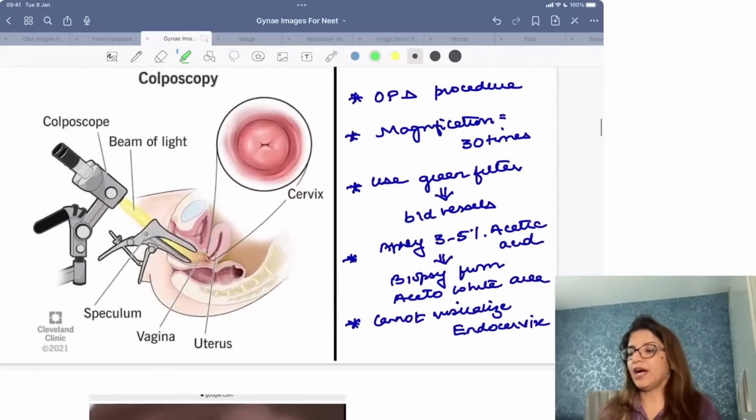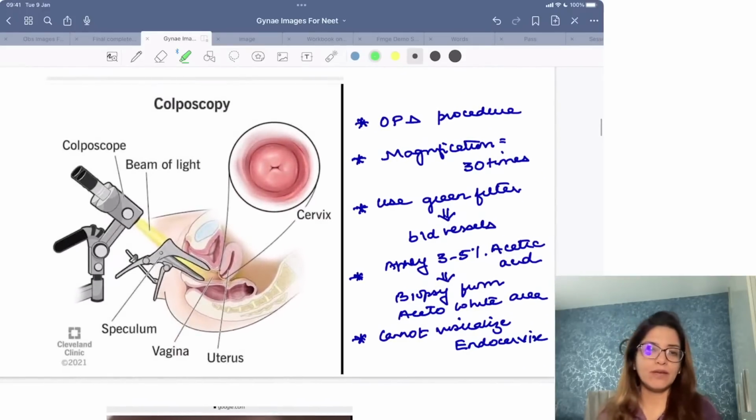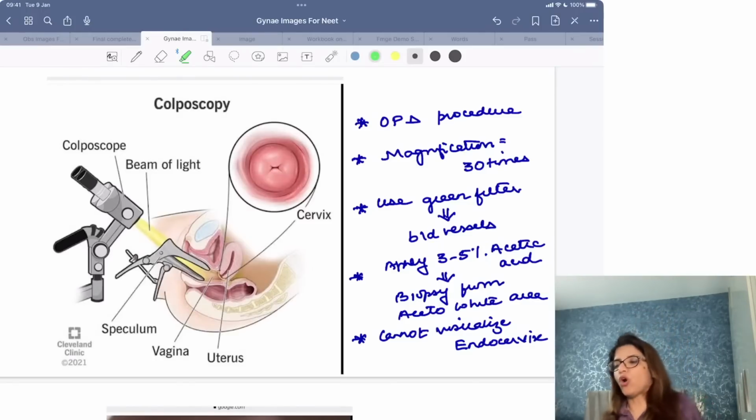Very good. Now, this procedure, what is being done? This is a colposcopy being done, right? Now, colposcopy is an OPD procedure. What is the magnification of colposcopy? It magnifies to 30 times.